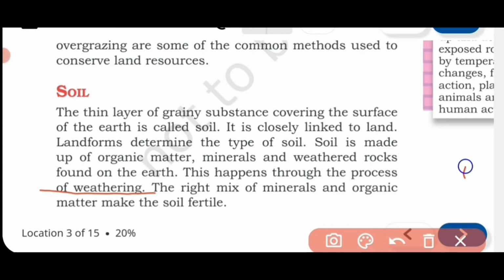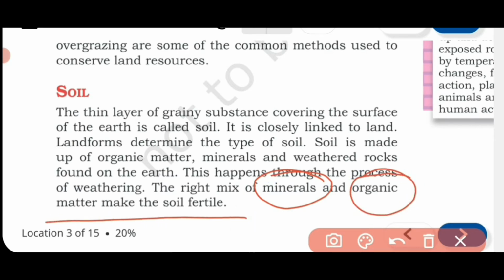The right mix of minerals and organic matter makes the soil fertile. A point to be noted here: organic matter and minerals, these two things make the soil fertile. The minerals can be silica, iron, limestone, potash. All types of minerals are found in the soil. And organic matter, I told you, can be the dead parts of plants and animals. So the mixture of minerals and organic matter makes the soil fertile. I hope you have understood.